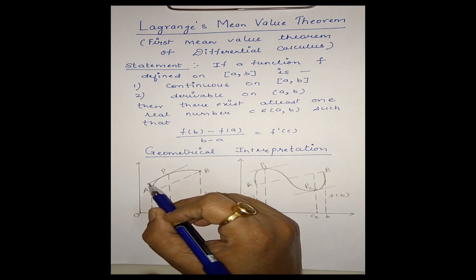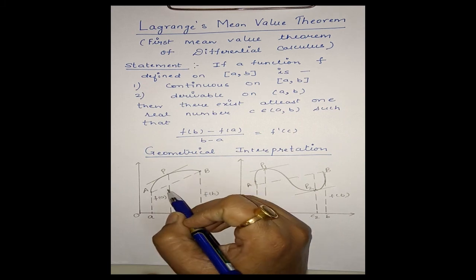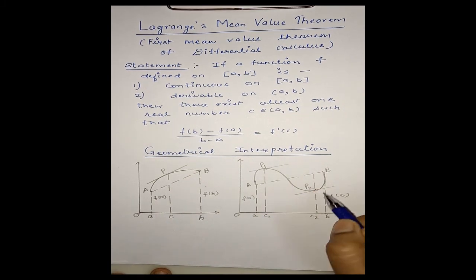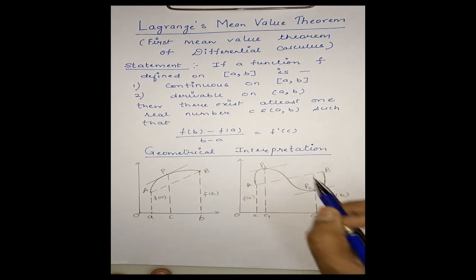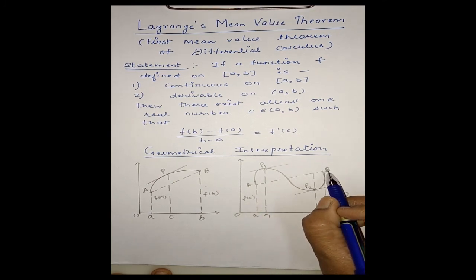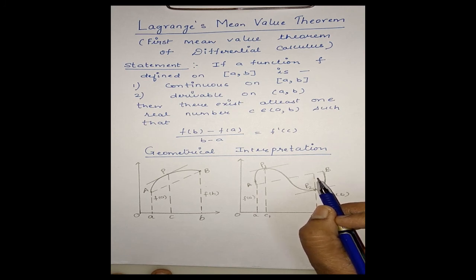Then we can draw a tangent at P which is parallel to chord AB. In this graph also, and also in this graph. Here there exist two points, P1 and P2, the tangent at P1 and the tangent at P2, both parallel to chord AB. This is the conclusion of Lagrange's mean value theorem.